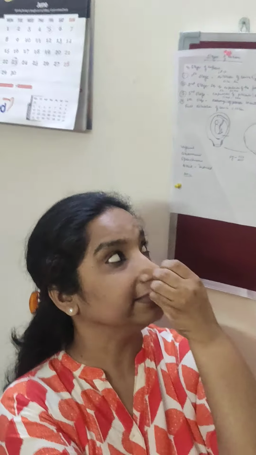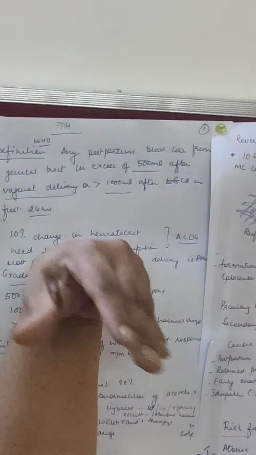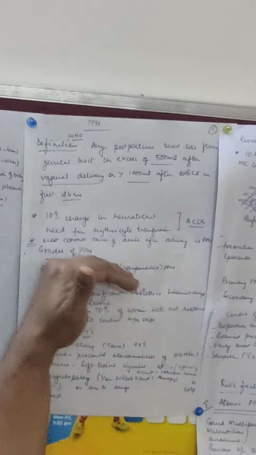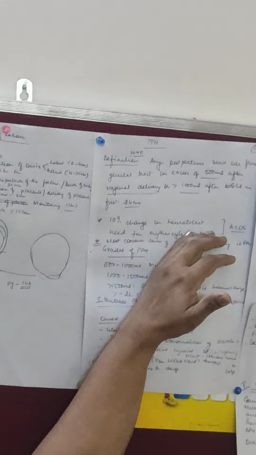So in that case, a 10% change in hematocrit means her pre-delivery hematocrit, suppose it was, if I say, 30, and post-delivery hematocrit, 30 is again the patient is anemic. If I am saying 30% is the packed cell volume or hematocrit.